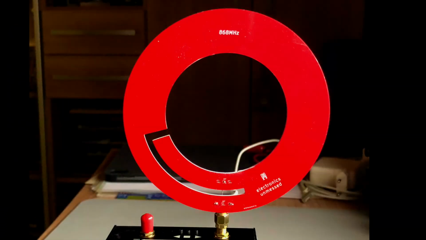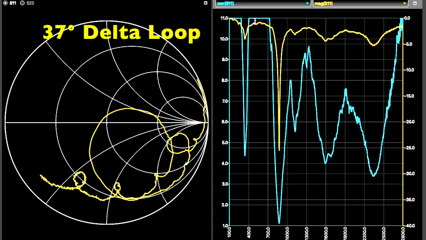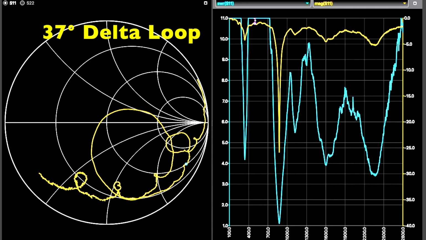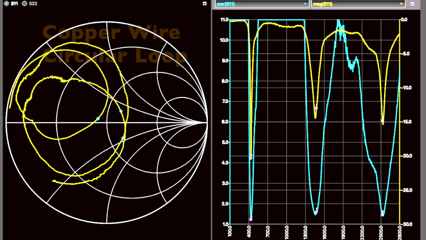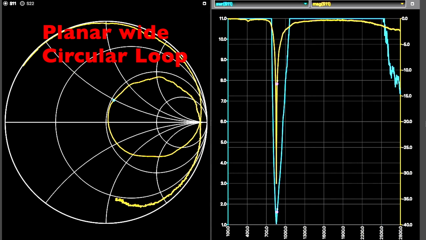Summarized, we found the following facts in previous episodes. A loop antenna is resonating at multiples of its fundamental frequency. We have 3 examples here. A 37-degree delta loop that resonates at all multiples. Measuring a circular loop with matching network, we find only odd multiples. And a planar loop made of white conductors has barely any visible higher resonances.